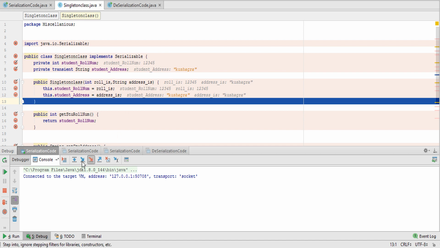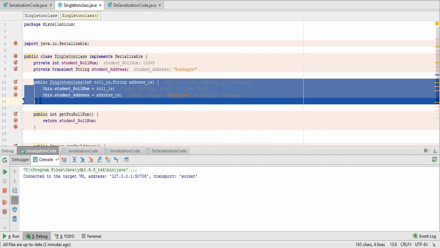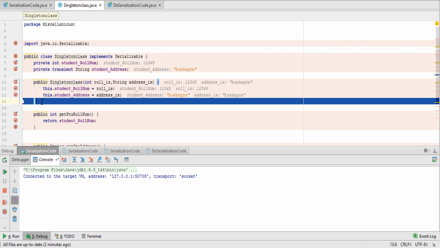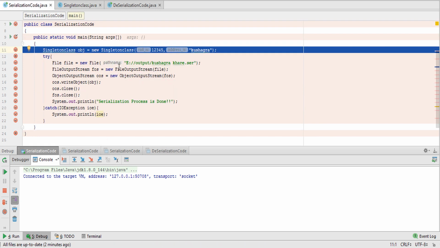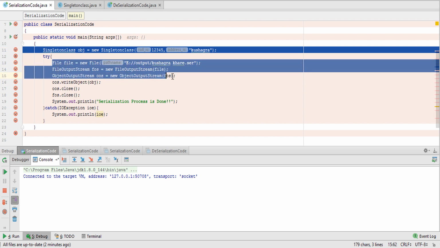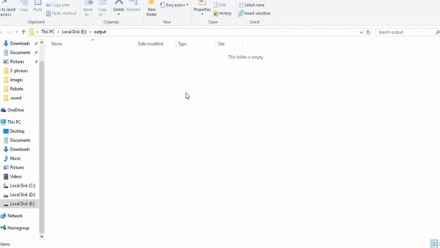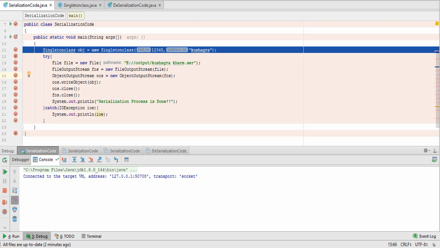So after this process, the computer will switch back to the SerializationCode.java. Let's see that. See, it has come back to its object creation line. Okay. So after that, it will create the file. See, we can see that the file has not been created yet. Okay.